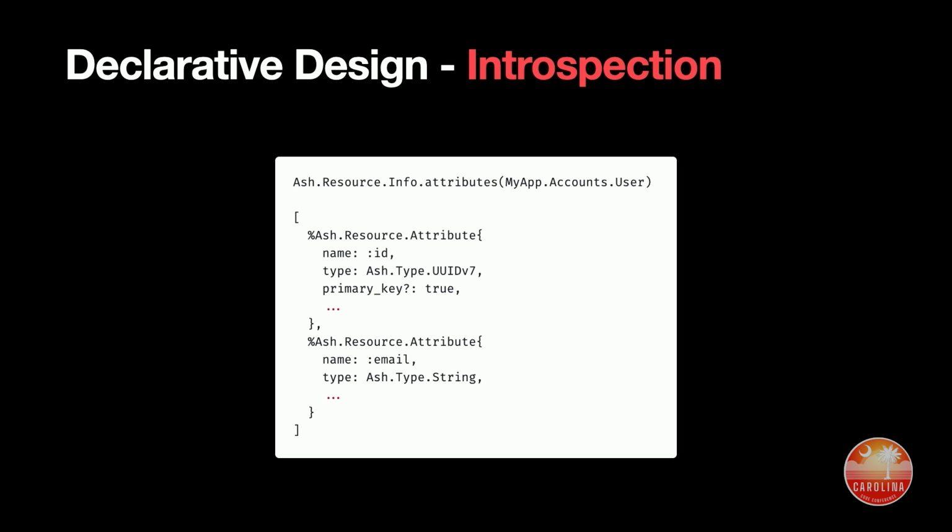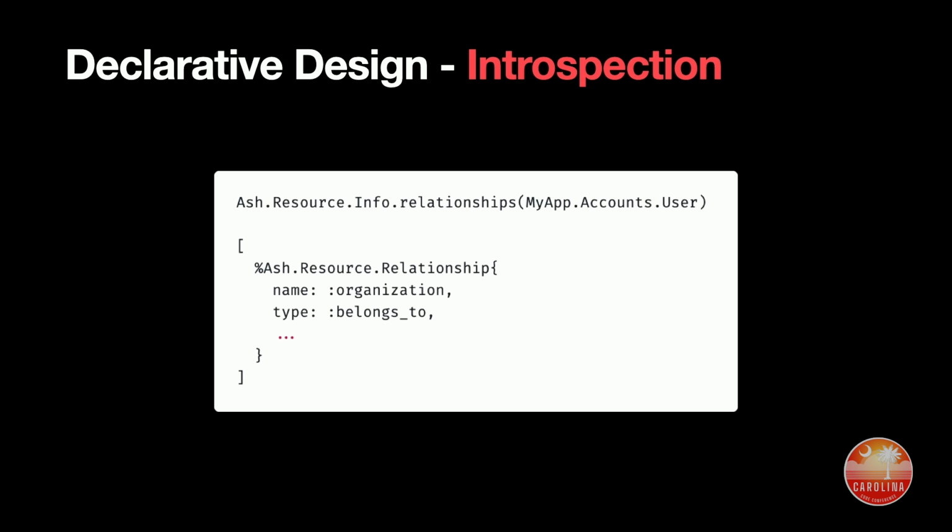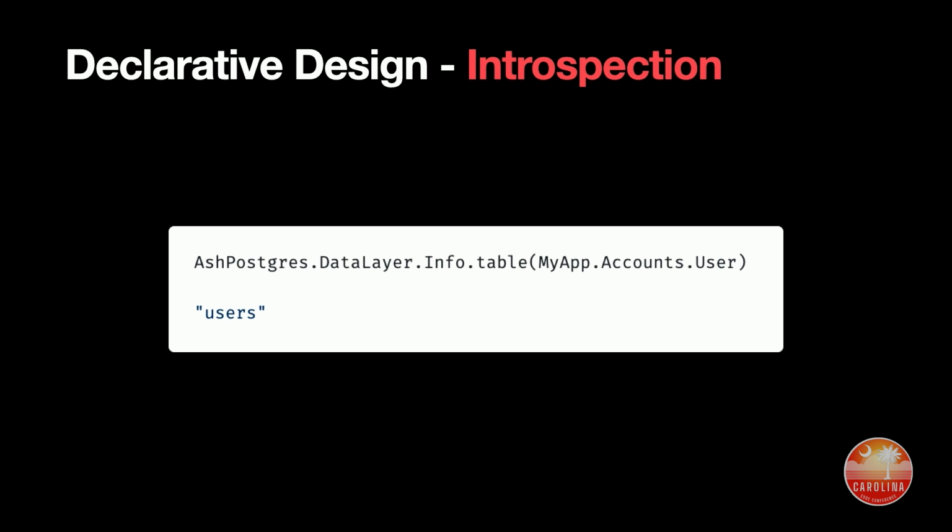So I can say, give me the attributes of a user, and it will give me back some data. It says there's two attributes, one called email, one called ID. I can say, give me the relationships. It says it belongs to an organization. I can say, tell me what database table this thing lives in. It says it lives in the users table. So this is the fundamental principle, this introspection. We define data structures that describe our application, and then later we read that to actually do stuff.